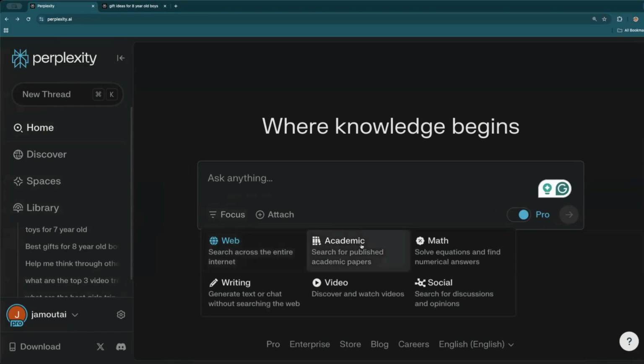So you can search just academic papers. You could search just video results. Social is mostly just Reddit search. Math, you can search math equations. Writing is more of a generative text result, so more of a conversation. And then web is searching across the entire internet.